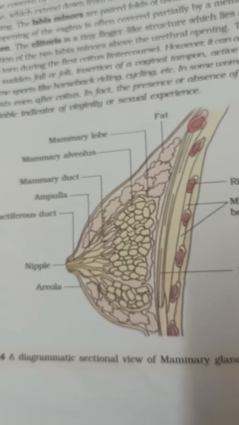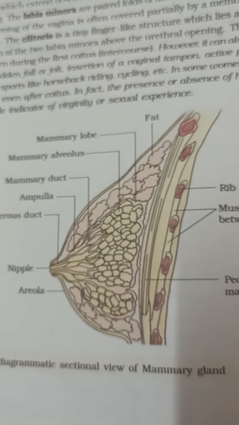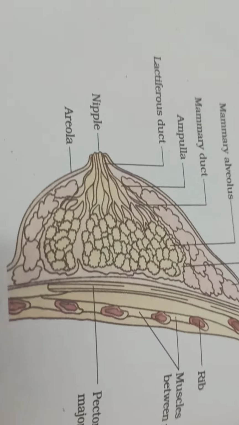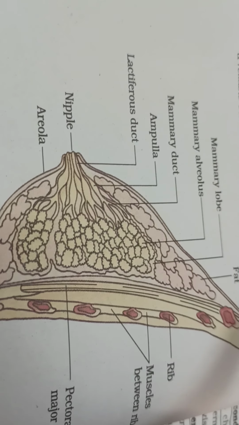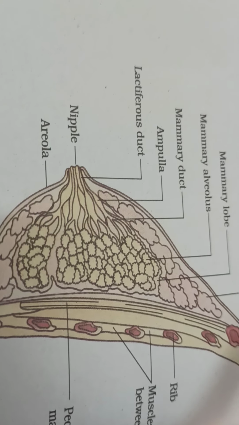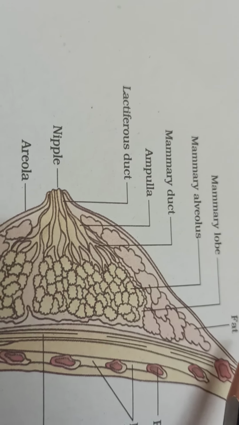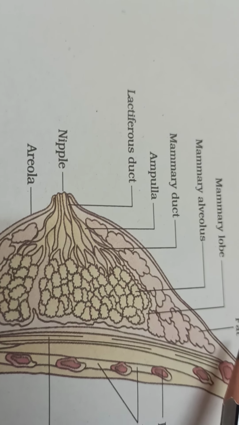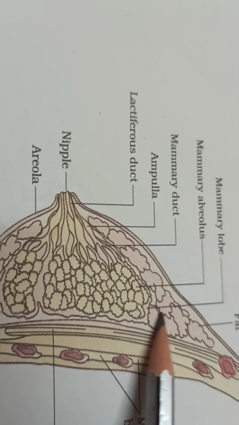Hello students, hi. Now I am going to teach about the diagrammatical section of the mammary gland. This is located in the female breast. It exists in pair, composed of glandular tissue that produces milk only after childbirth.